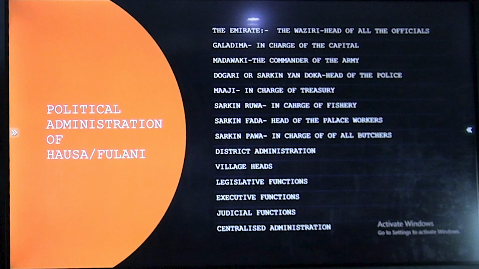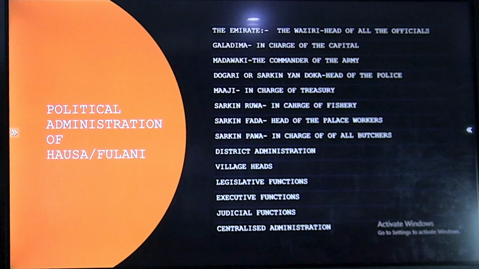Number 6, Sarkin Ruwa, in charge of fishery. The Hausa love fishing. An example is the Argungu festival in Kebbi. Every year, the best fisherman is given gifts. So the person in charge of fishing is called Sarkin Ruwa.